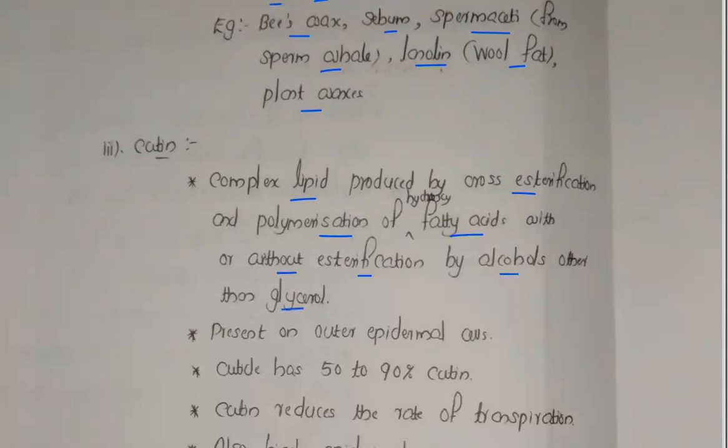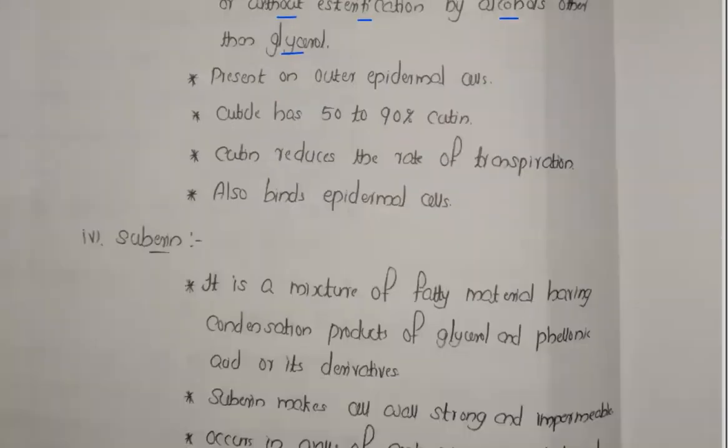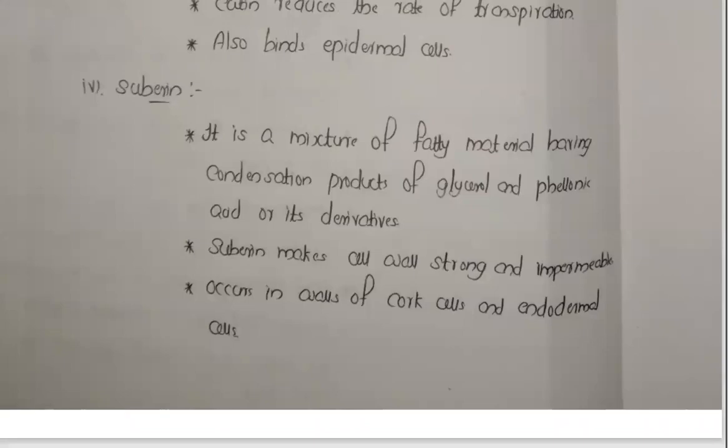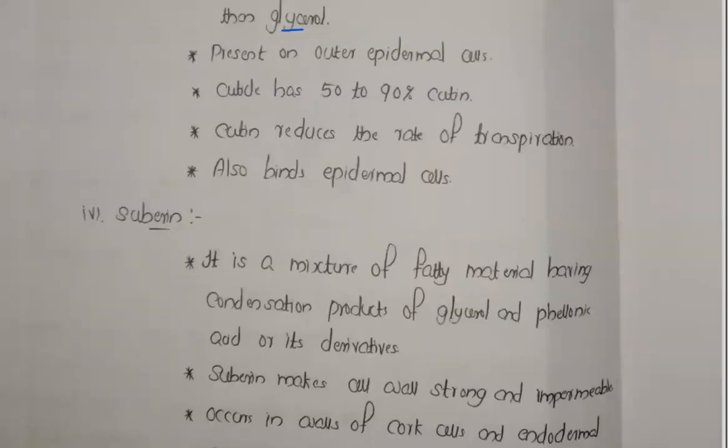Again, I'm repeating, it's not for your board exam. First of all, cover the board contents. Your first target is to cover the board contents. Then, if it is completed and you are comfortable with it, go for the NEET level.